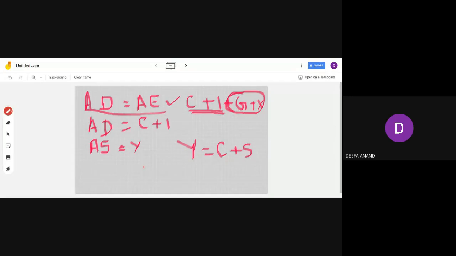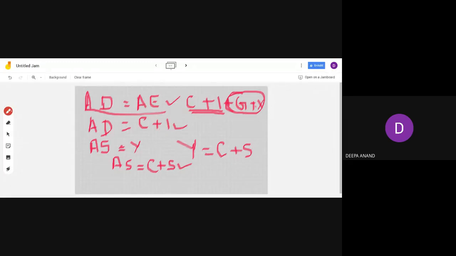So in a way we can write the next equation, that is aggregate supply is equal to C plus S. Aggregate supply is equal to C plus S. This is one equation, this is another equation. You know how these equations have come.